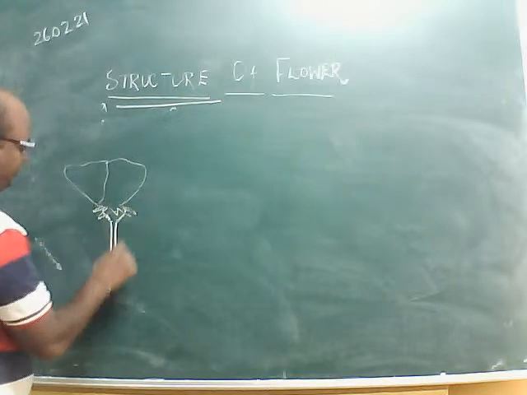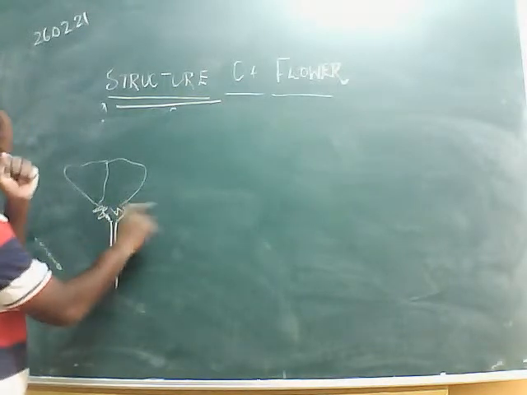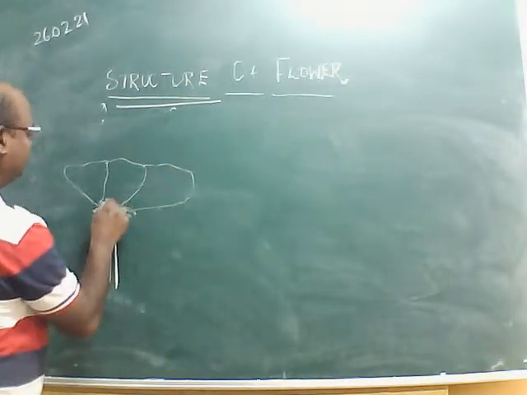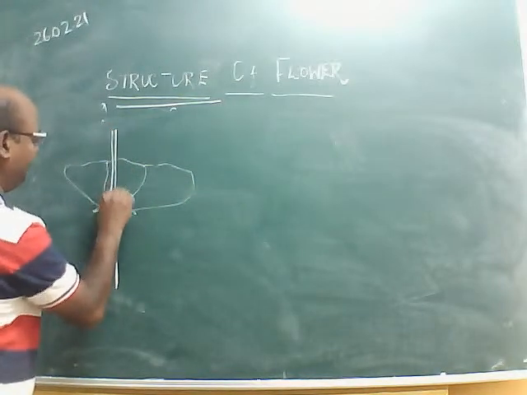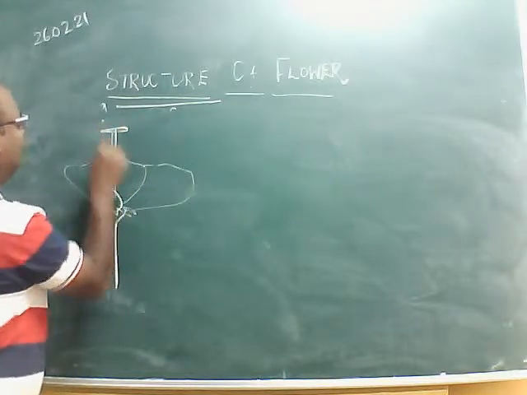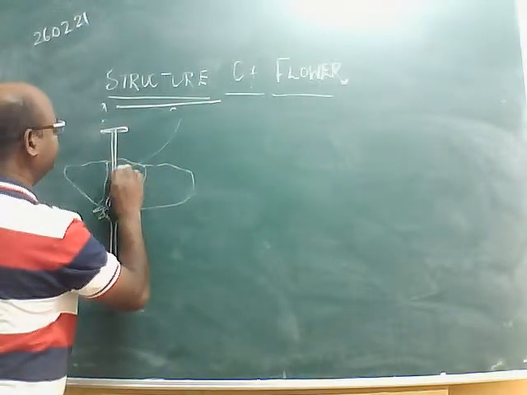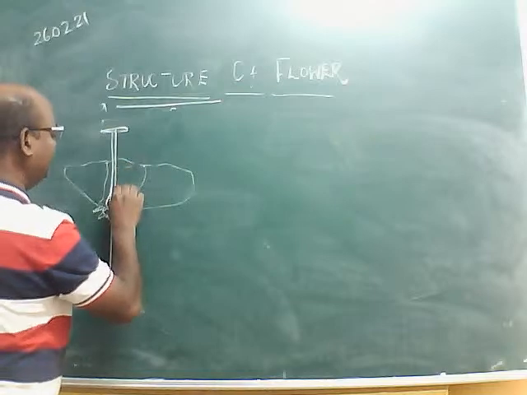Now this is the pericarp, thalamus, calyx, corolla. Then this is the carpel, and these are the stamens.